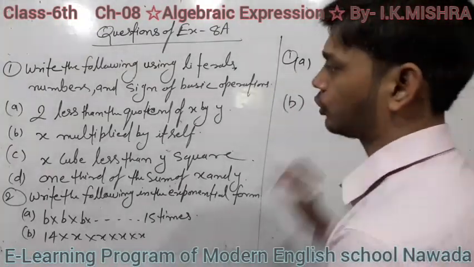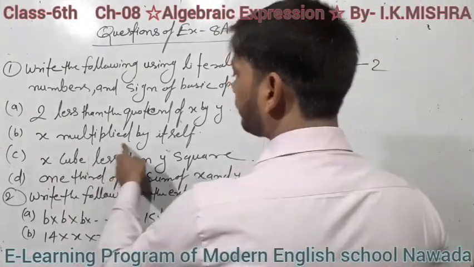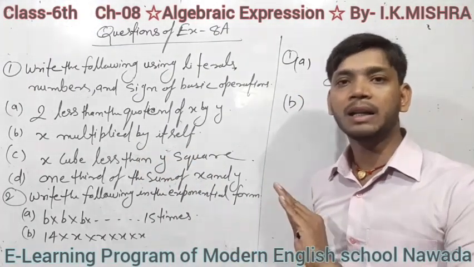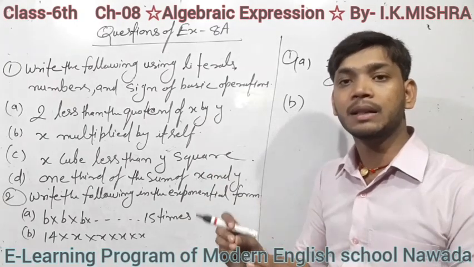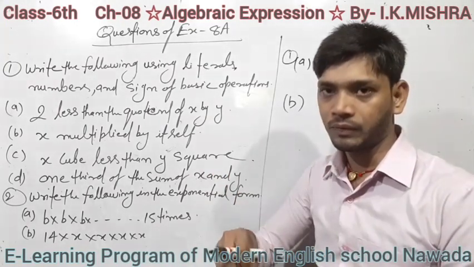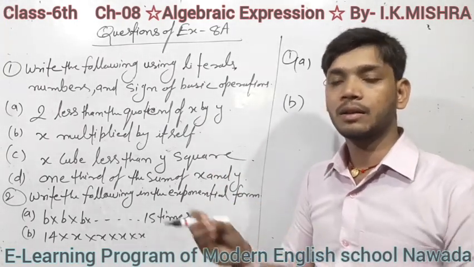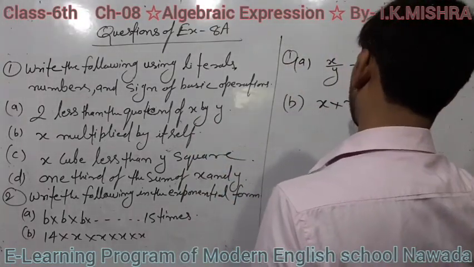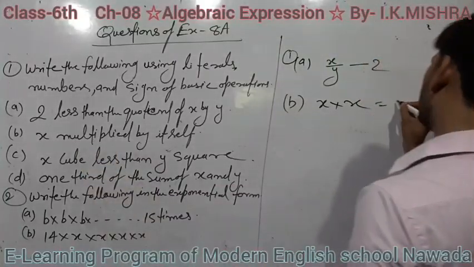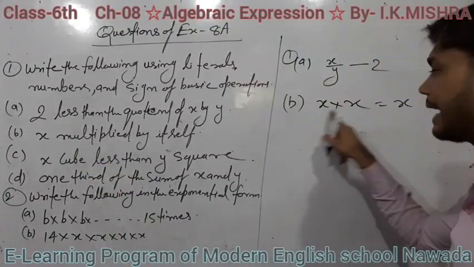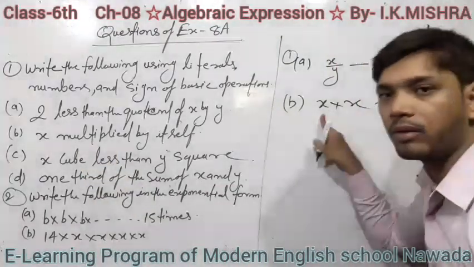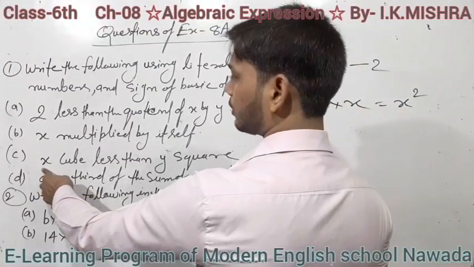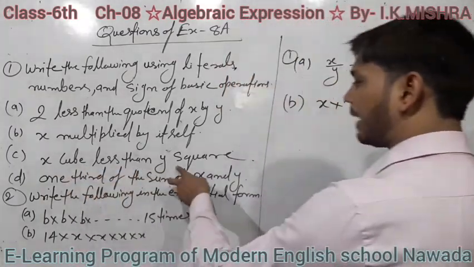Question b: x multiplied by itself. That means x into x. Itself means exactly that same letter. So x into x, written in power form, is x square. Now x cube less than y square.